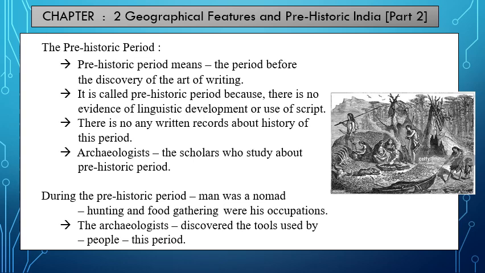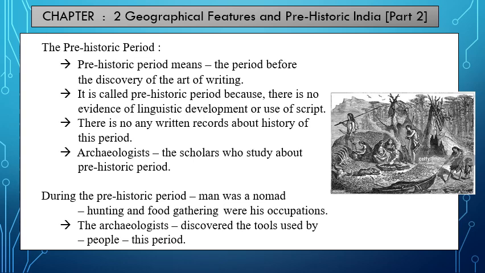But before the beginning of writing, there is life of people, but we don't have any written record about the period before the discovery of writing. That period is called prehistoric period. So we can understand that prehistoric period means the period before the discovery of the art of writing. This period is called prehistoric because there is no evidence of linguistic development or use of script.